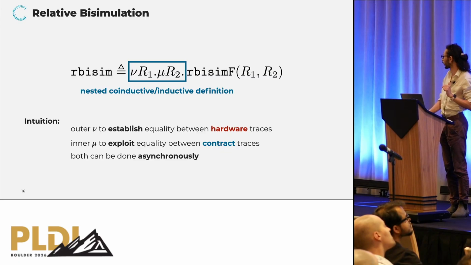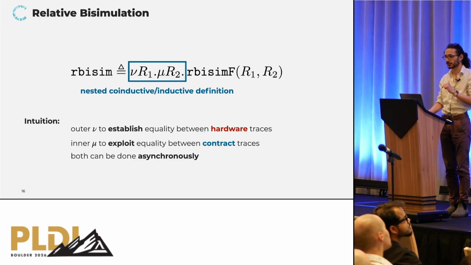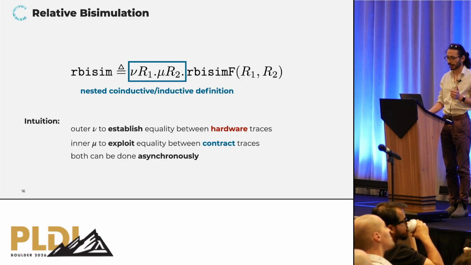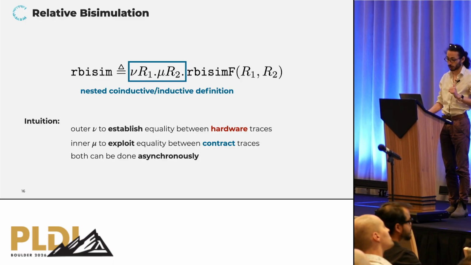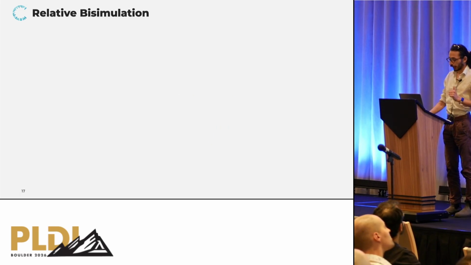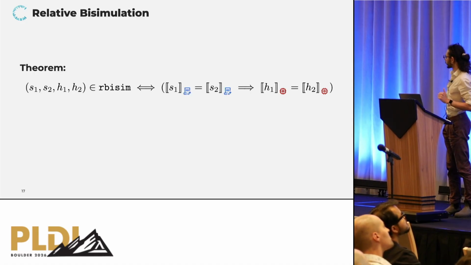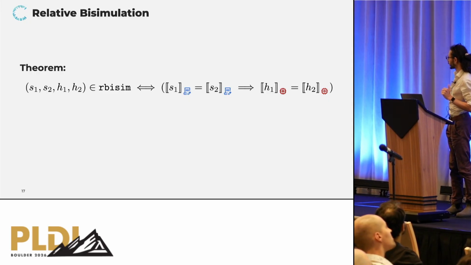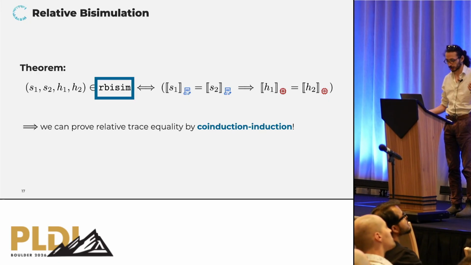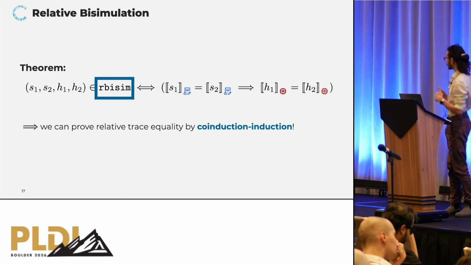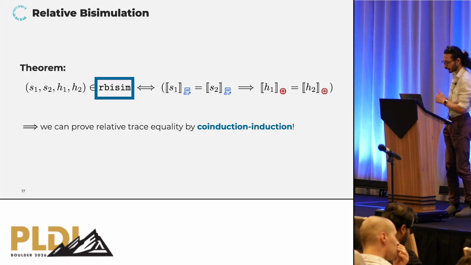so the co-inductive part, is here to establish equality between the 2 hardware traces, and the inner least fixed point is here to exploit equality between the contract trace. And the alternation allows us to do that in an asynchronous manner. Okay. A big theorem is that it turns out that this is a sound and complete fixed point characterization of relative trace equality, which is great because since it's a fixed point based definition, it means we can prove relative trace equality by co-induction induction.